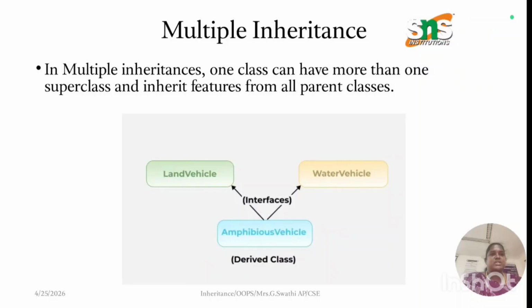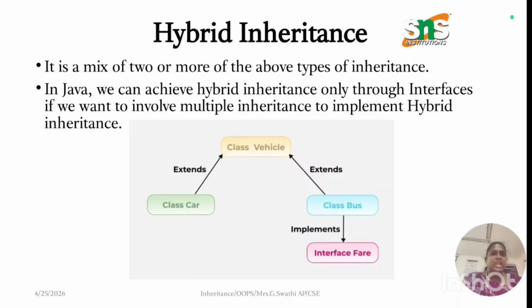Multiple inheritance, which is not used with classes in Java, means one class can have more than one superclass and inherit features from all parent classes. So by using an interface, we show multiple inheritance in this concept. Hybrid is a mixture of two or more of the above types of inheritance. You can achieve hybrid inheritance only through an interface, since it involves multiple inheritance. For example, Vehicle is a class, extended by Car or Bus, and then Bus is implemented with an interface.